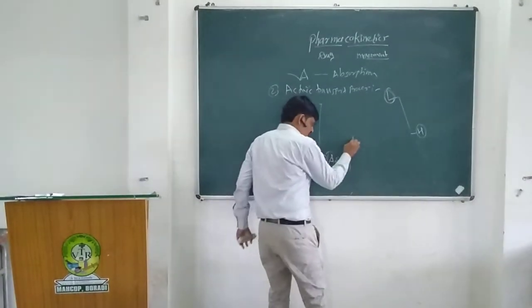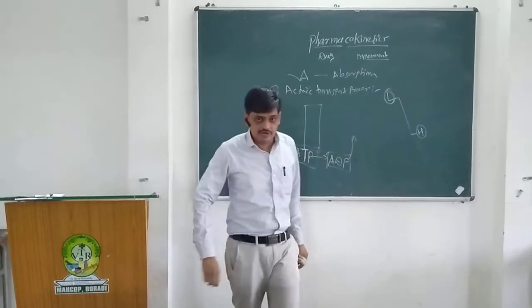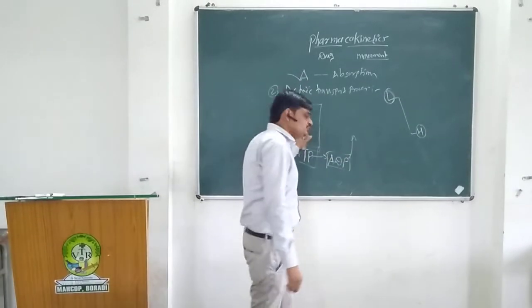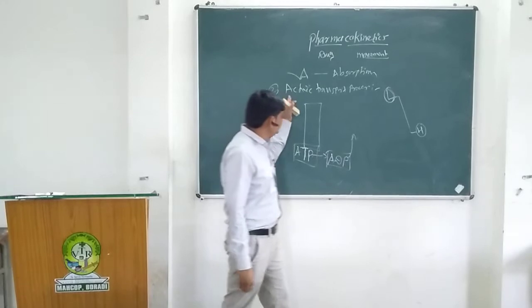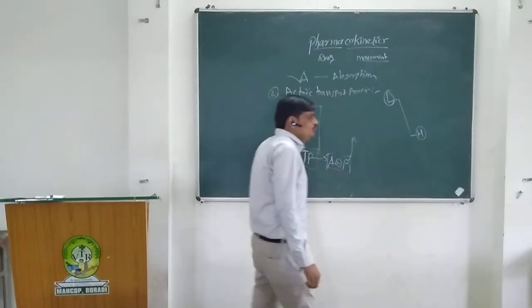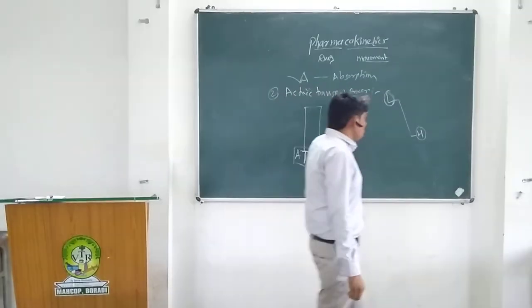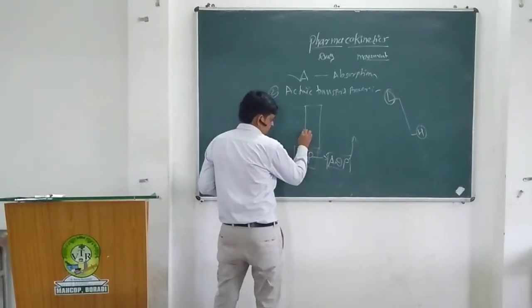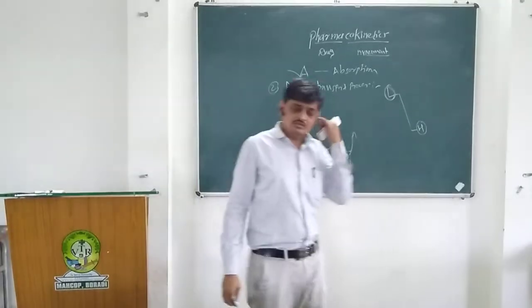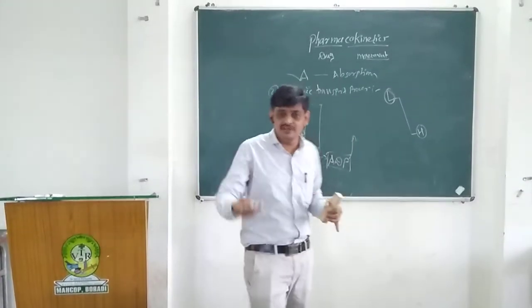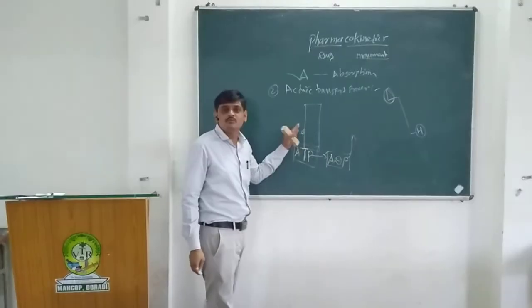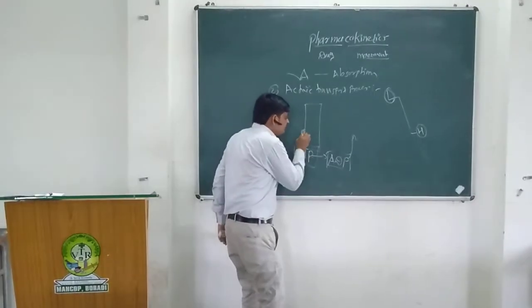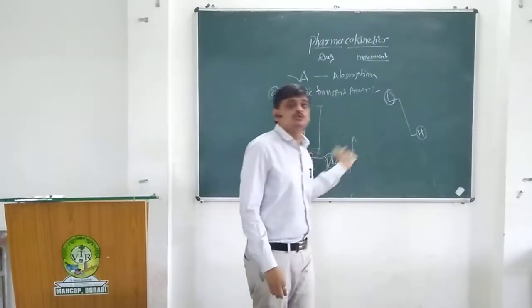then energy gets evolved. This energy is used in the active transport process to transport the drug from lower concentration to higher concentration, where the carrier molecules are present at the surface of the membrane. They carry the drug molecule from one side to the other side.